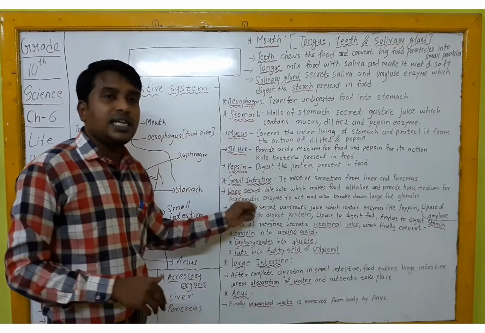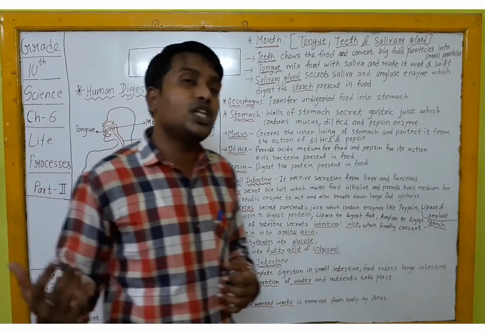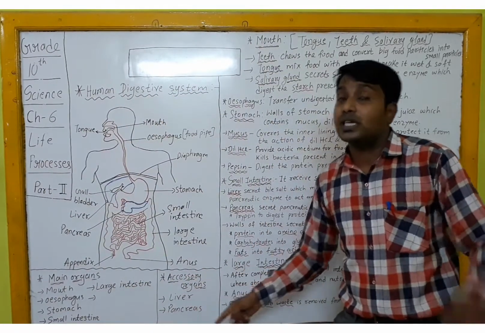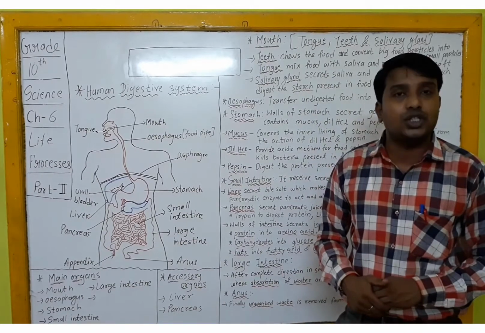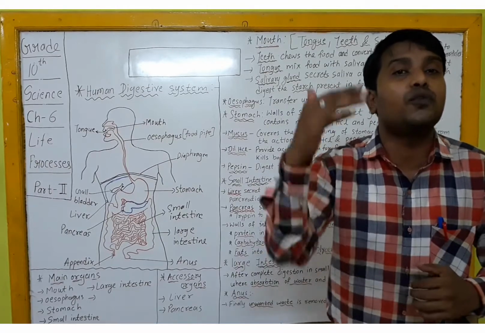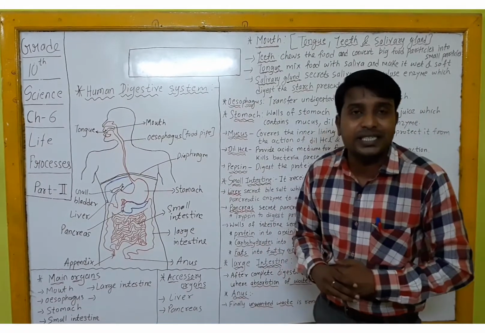Firstly, the small intestine will receive various secretions from the accessory organs. As I said, they are those organs which do not take part directly in your digestion process, but they play a supportive role. They will help you to digest the food eaten by you. So what happens when the food enters the small intestine?